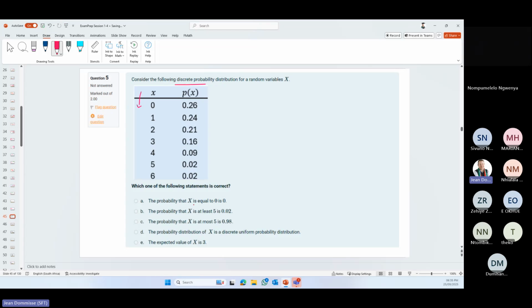The probability that x is equal to 0, and we're looking for the correct one. Okay, so probability x is equal to 0 is 0.26. Okay, so that's incorrect. The probability that x is at least 5, so remember, at least means 5 or more. Let's bring in a bit of color. 5 or more is those two.